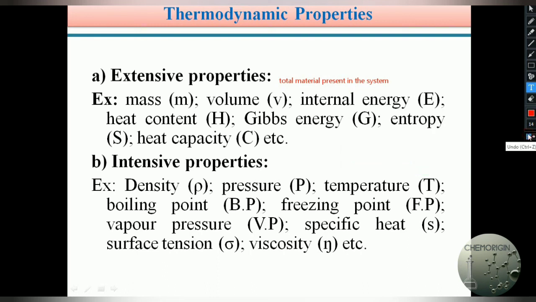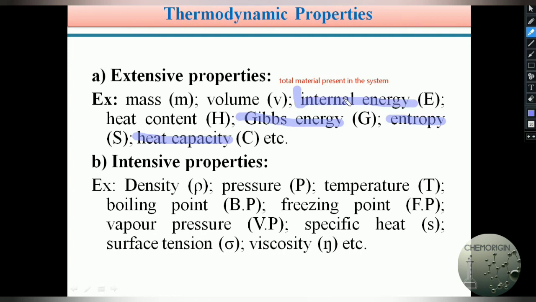One more thing, students: among the extensive properties, these are very, very important: internal energy, Gibbs free energy, entropy, heat capacity. These are concepts we learn in the thermodynamics unit.